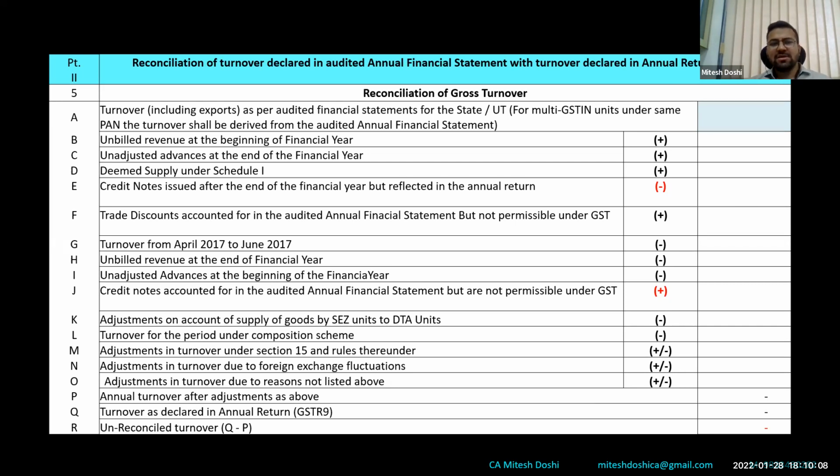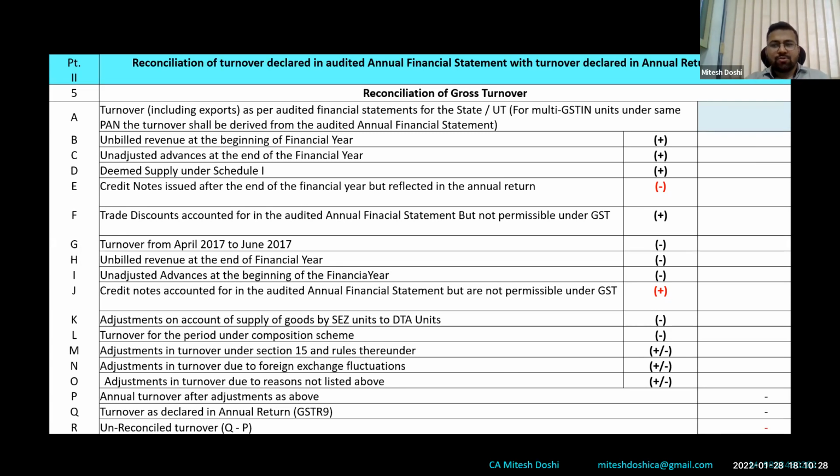Now, G is basically turnover from April to June 2017. That was required only in 17-18. Now it has no relevance basically. Similarly, what has been added in table 5B and 5C, because that was where revenue was booked or GST was paid on advances in 1920 and the billing has been done in 2021.